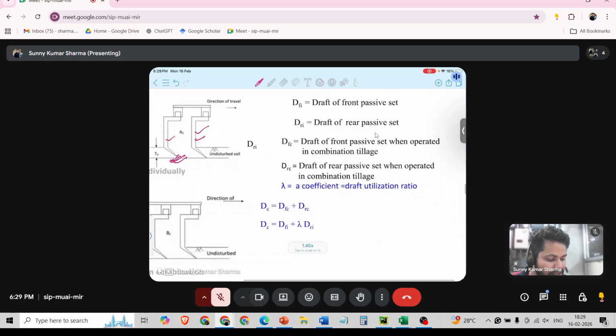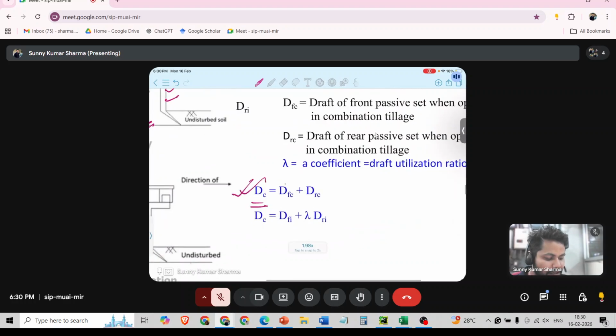So if we need to know the draft of a combination tillage implement, then that will be the sum of draft of front implement plus draft of rear implement, and draft of rear implement will be some draft utilization ratio, that is lambda, into draft of what is there in the rear side.